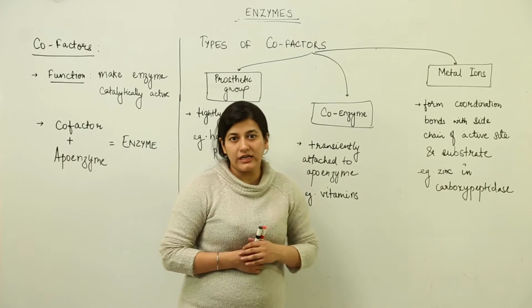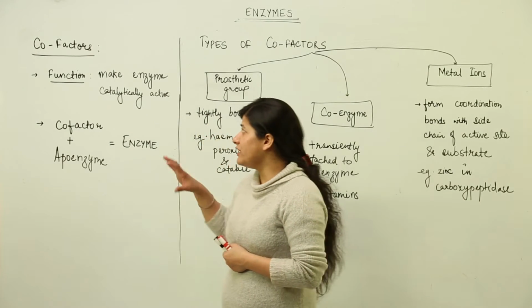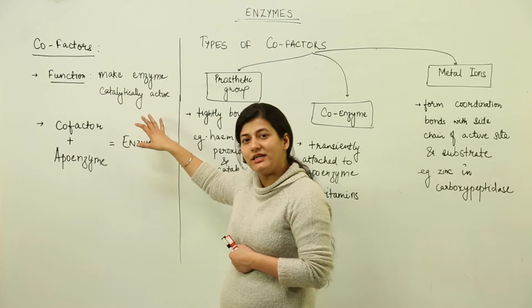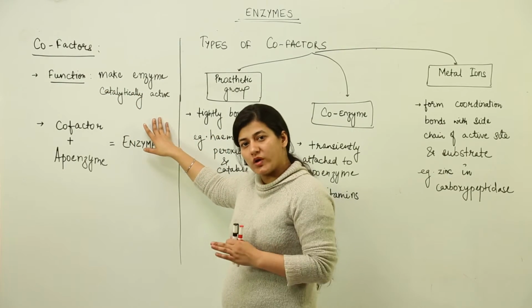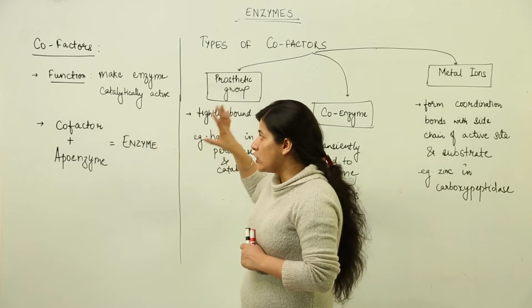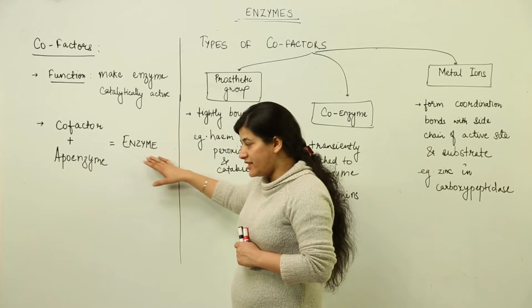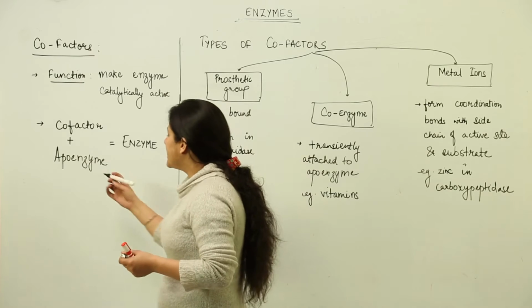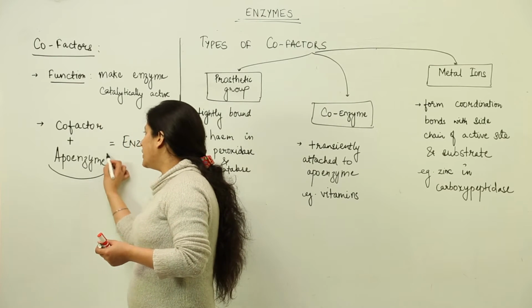Now when we study cofactors, we need to make sure what their functions are. So they make the enzyme catalytically active. The enzyme does not show catalytic activity in the absence of cofactors. Keeping in mind the importance of the cofactor, the part we have is known as the apoenzyme.